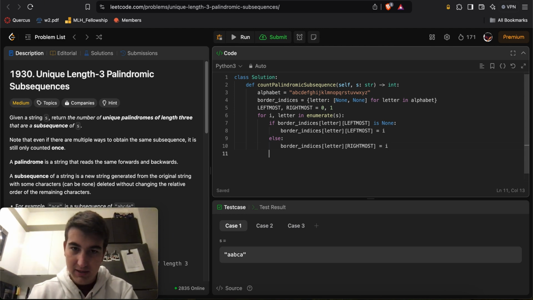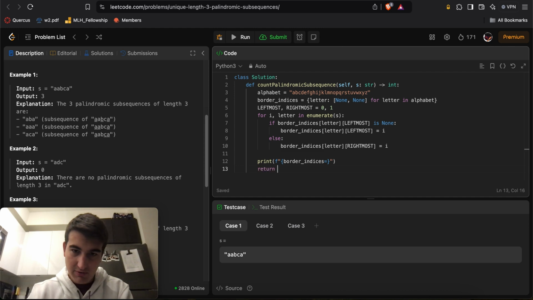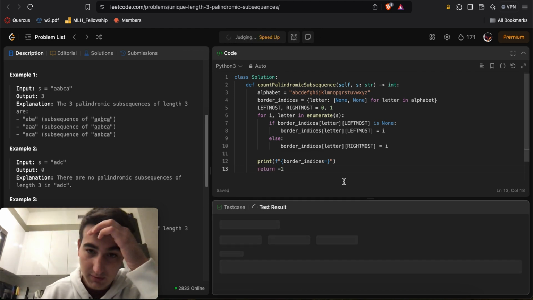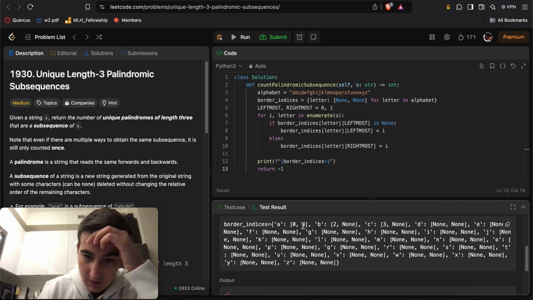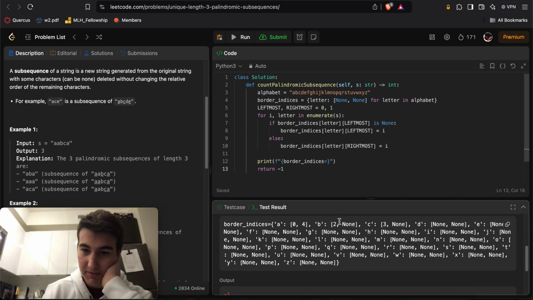I. Okay, now here I want to print f string border indices equals, and then what do we return in this thing? We return a number. So for now, let's just return -1. Border indices, so A is 0, 4. Does this make sense? So yeah, leftmost index of A is 0. 0, 1, 2, 3, 4 is the rightmost index. For B, there's only one index, and it's here.